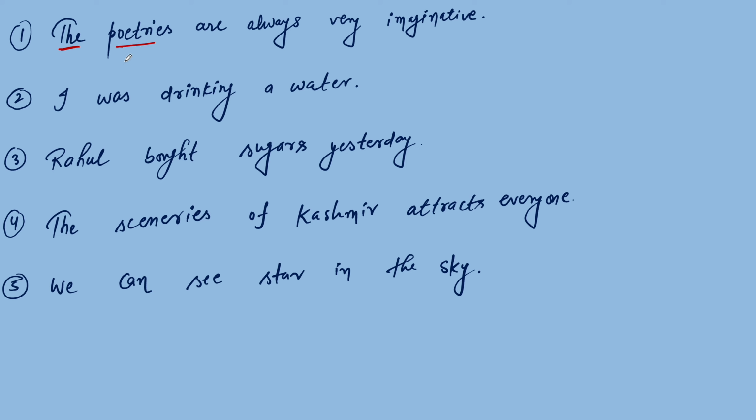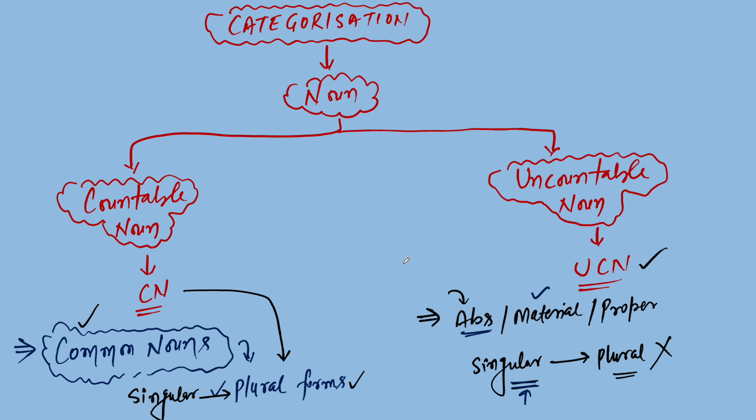So in the first sentence, the poetries. If you see, then you will see poetries is a countable noun or uncountable noun? So it is a kind of uncountable noun. So uncountable noun cannot be in the plural form, as we have already discussed. The singular form of an uncountable noun cannot be converted into plural form by adding s or es.